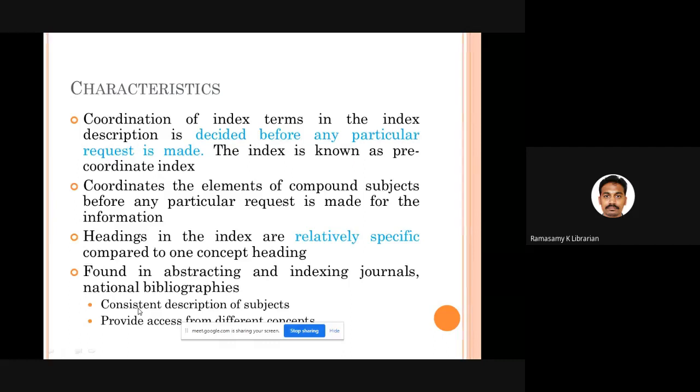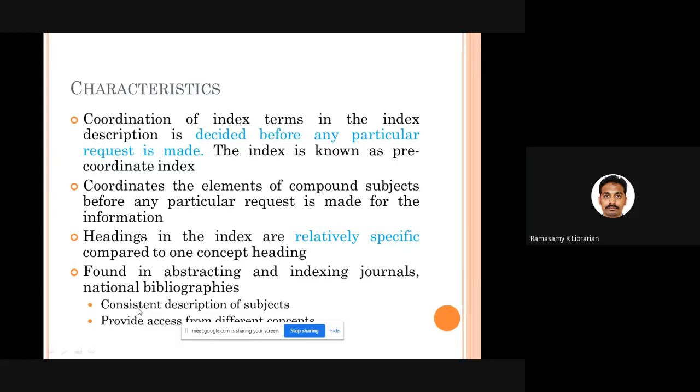So what is this pre-coordinate indexing? We have to coordinate. What is coordinate? We have to bring together, join together, 2 or 3 words, 2 or 3 subject headings to express the thought content of the book. And when does this coordination take place?